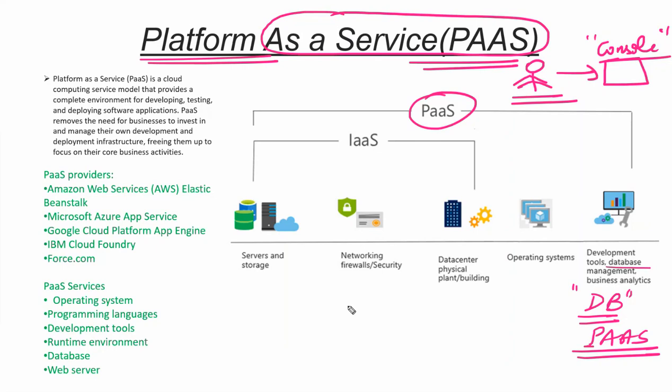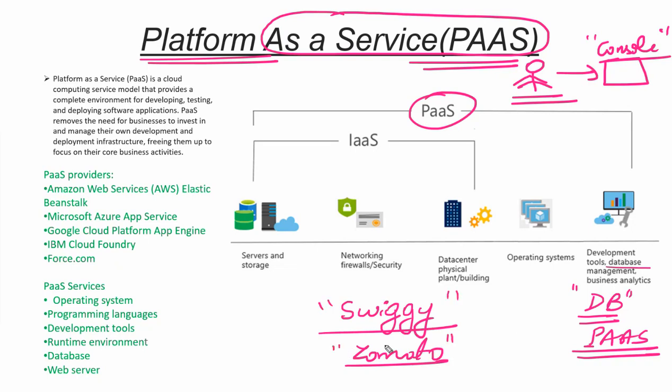Let's suppose today you want to order something, you are hungry, so you will go to Swiggy or Zomato, which are very popular in India. You are ordering your food from these applications. You are not purchasing the vegetables, you are not purchasing the gas cylinders. Those are the infrastructure, but you are simply ordering your food from the vendor, from the platform. Swiggy and Zomato are a Platform as a Service. They are giving you the platform so that you can order your food.